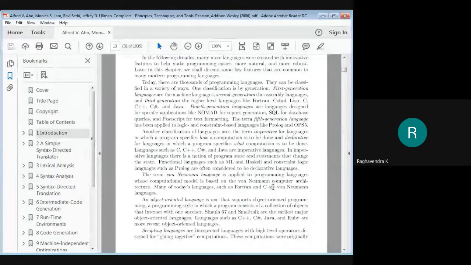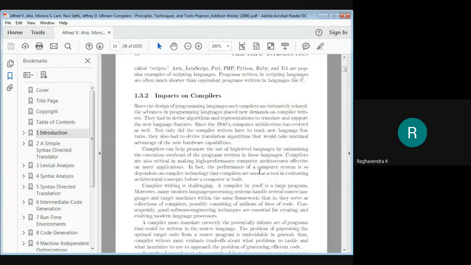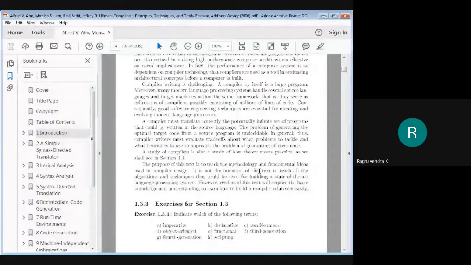Okay, so we have seen different varieties of languages under these categories as well. So one point to take away here is that compiler technology has a greater impact on the high-level language, or the language that it basically translates. So that is one thing that we need to look for.